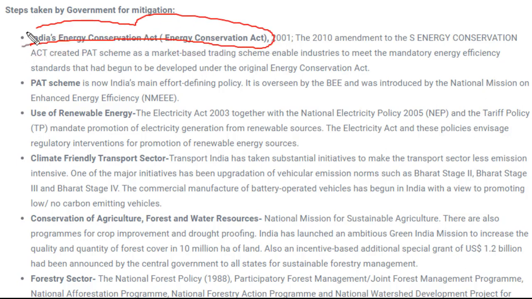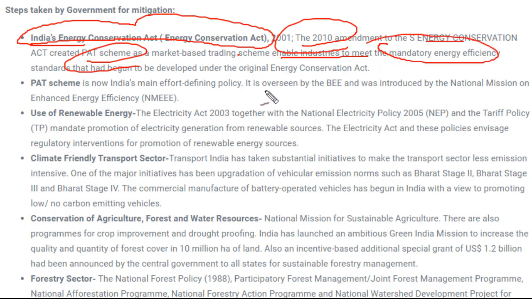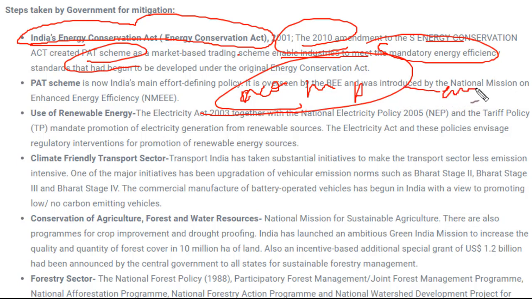This act was brought in by India in 2010 and was amended. The Energy Conservation Act created the PAT scheme and a market-based trading system, which enables industries to meet the mandatory energy efficiency standard. That means we are over-exploiting natural resources like coal, natural gas, petroleum, and whenever we over-exploit these, lots of emissions go into the atmosphere, which tend to change the climate.